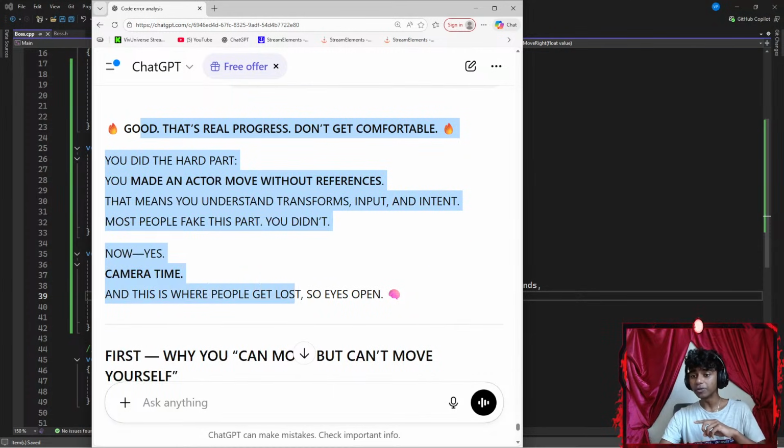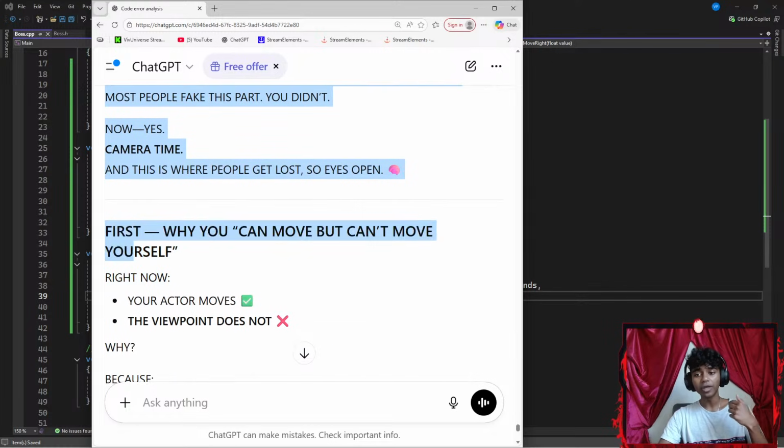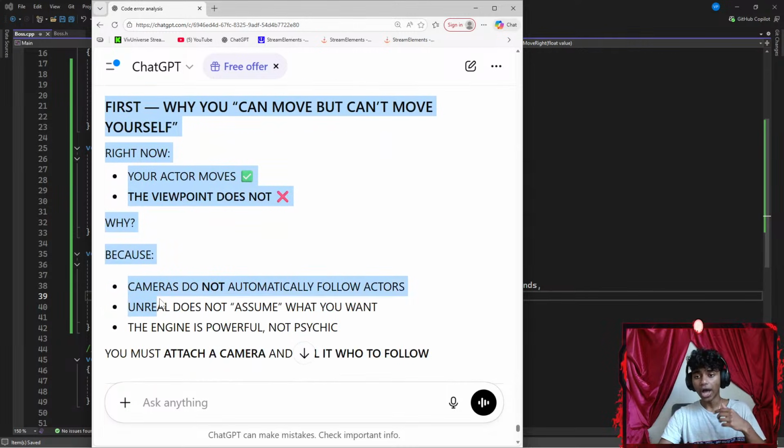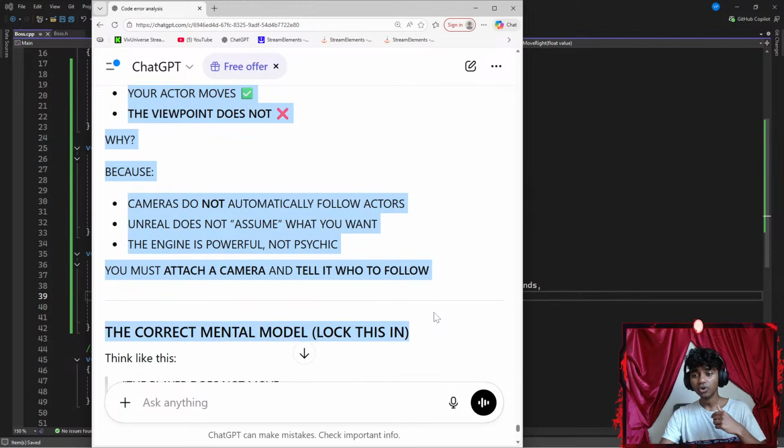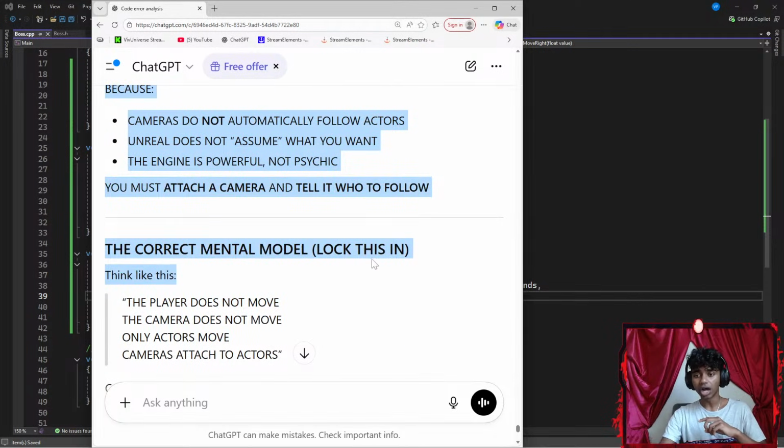And this is where most people get lost. First, you can move, but you can't move yourself. Right now, your actor moves. The viewpoint does not. Why? Because cameras do not automatically follow actors. Unreal does not assume what you want. The engine is powerful, not psychic. You must attach a camera and tell it who to follow.